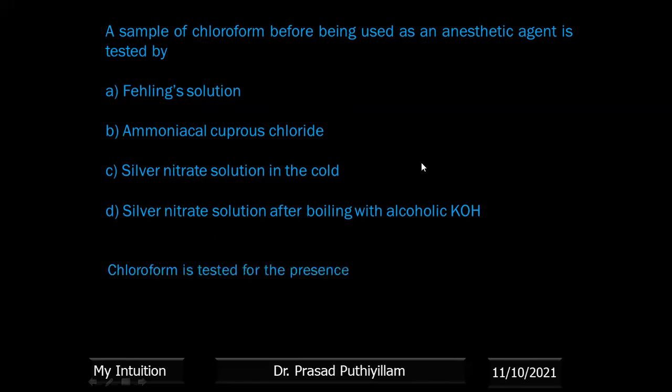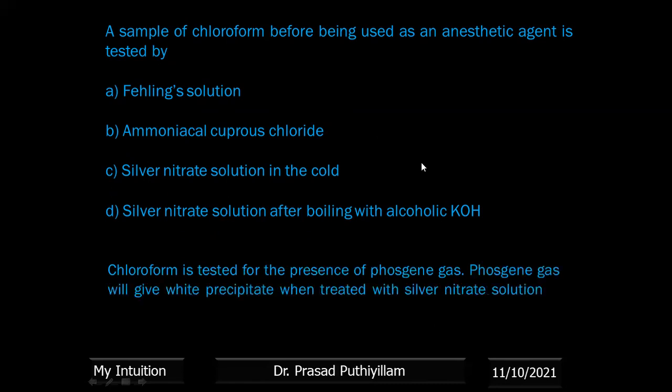Chloroform is tested for the presence of phosgene. Phosgene gas will give a white precipitate when treated with silver nitrate solution in the cold. After boiling with alcoholic KOH, even if phosgene is not there, it will give a white precipitate. Therefore, option D cannot be considered.